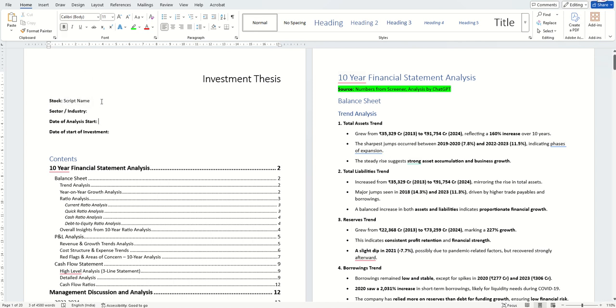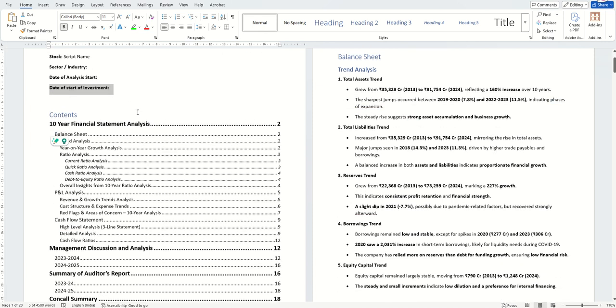Okay, this is the maximum. So put the script name, whatever is your stock name, then what is the sector, when did you start the analysis, and the date of start of investment. So these four are the header or the key information.